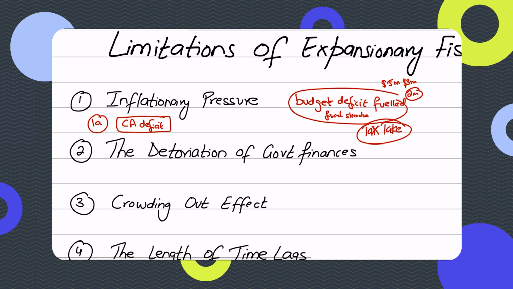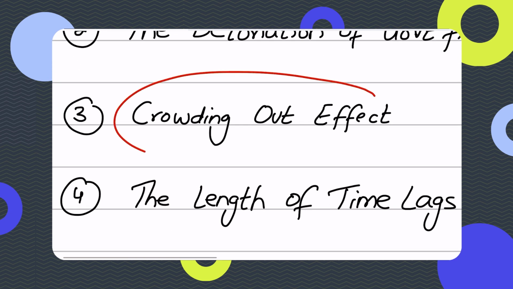The second thing, a very important point that you need to discuss, is the crowding out effect. What it says is that when the government is borrowing money, because the government spending is borrowing fueled, a large borrowing fueled government spending could crowd out private sector investment, right?